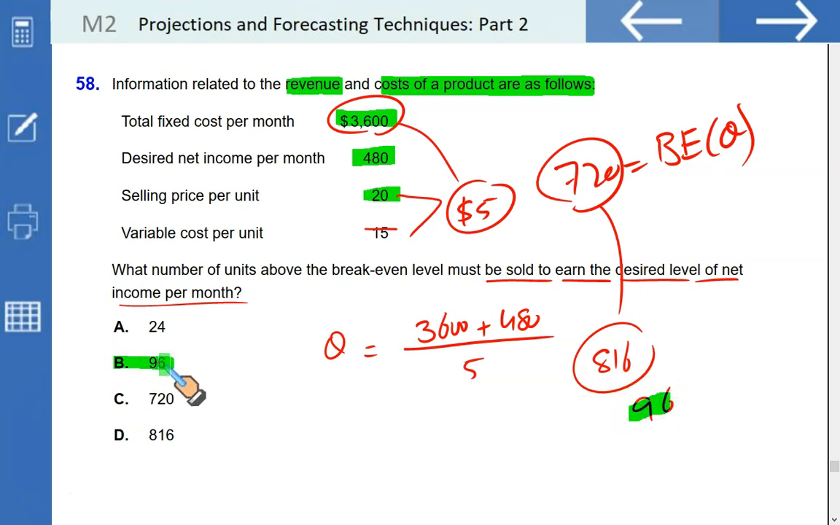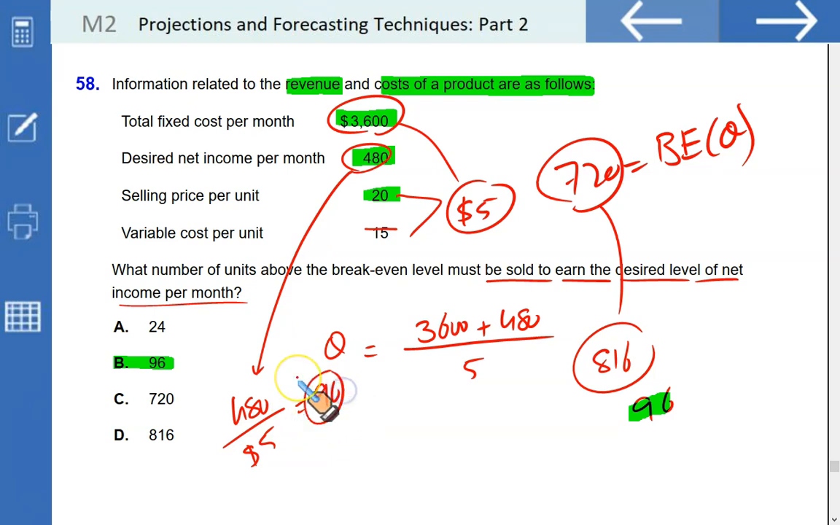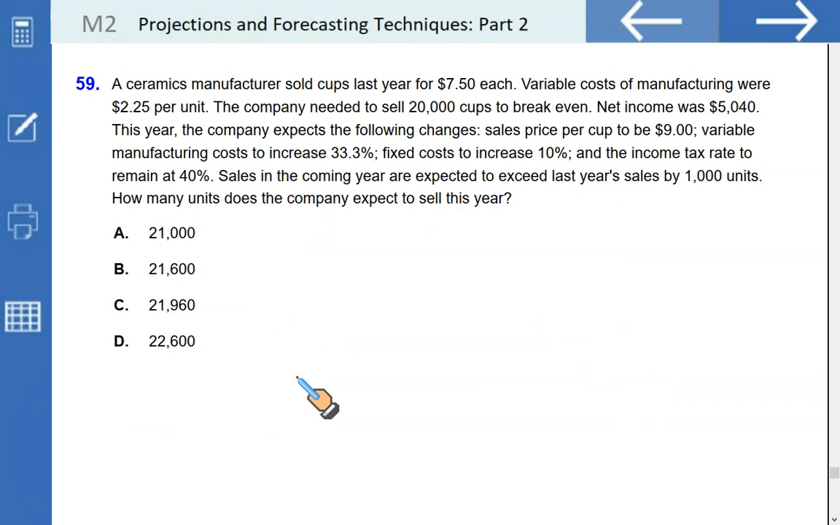You can do it directly if you would like to, a quick shortcut. That's your desired income over and above the break-even. So if 480 is the desired income and each unit is generating $5 of unit contribution margin, you can find this directly: 480 divided by 5. I've just elaborated to an extent that is more easily understandable. You got your answer, B.